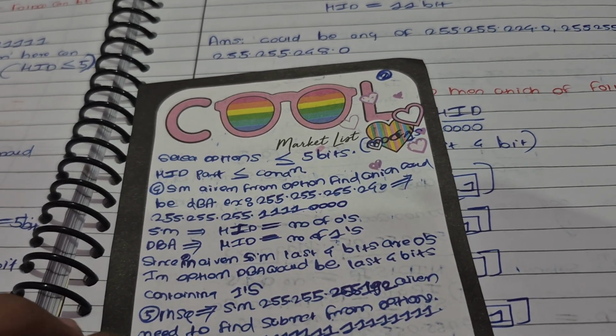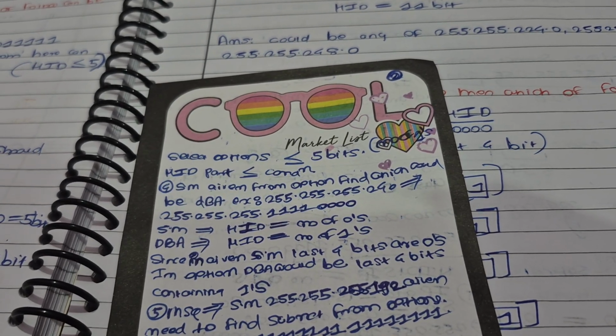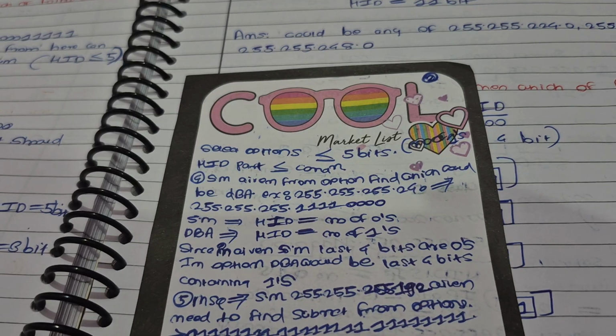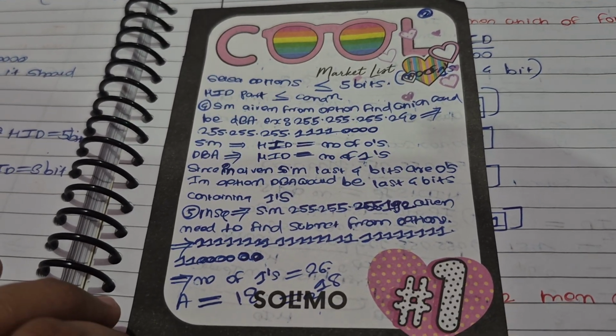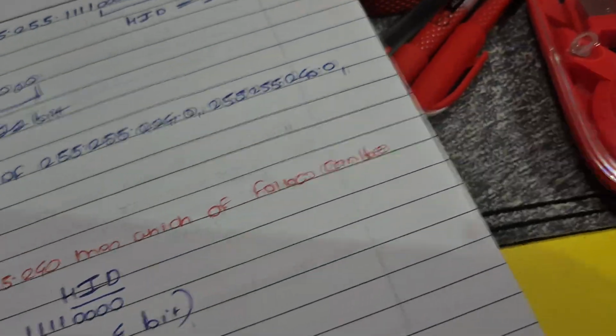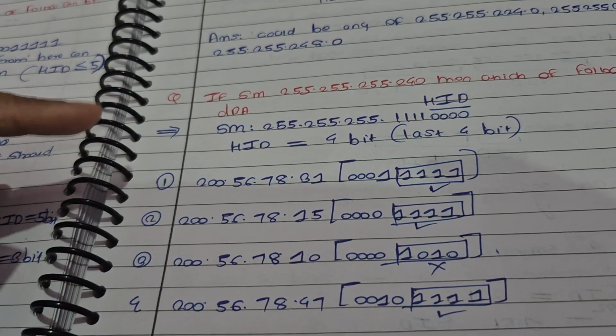Since in the given subnet mask the last four bits are zeros, in the option DBA would have the last four bits containing ones. You can see this is correct because the last four ones are there.